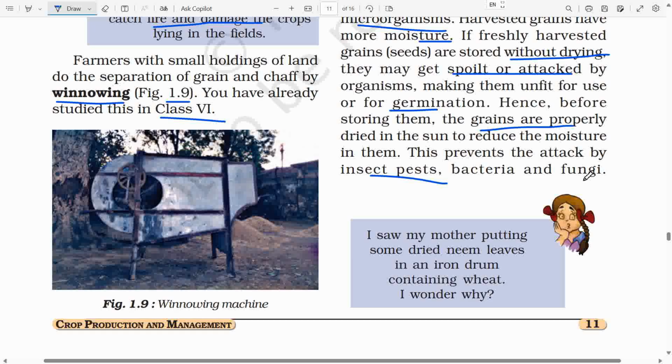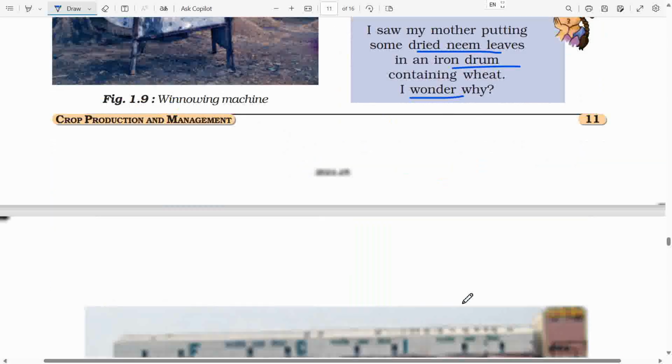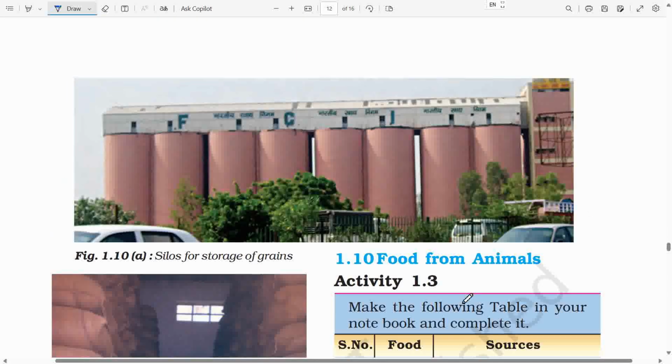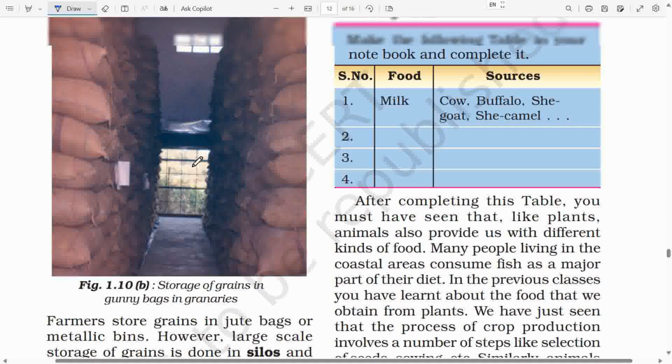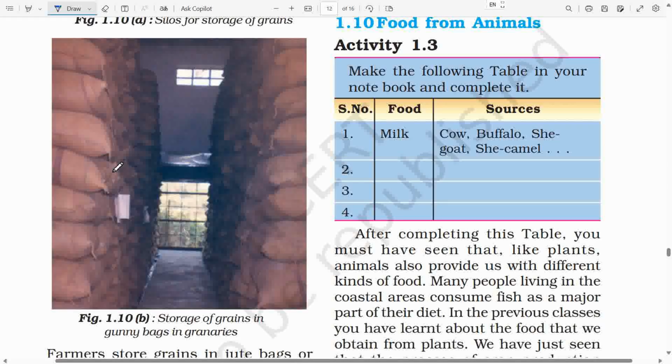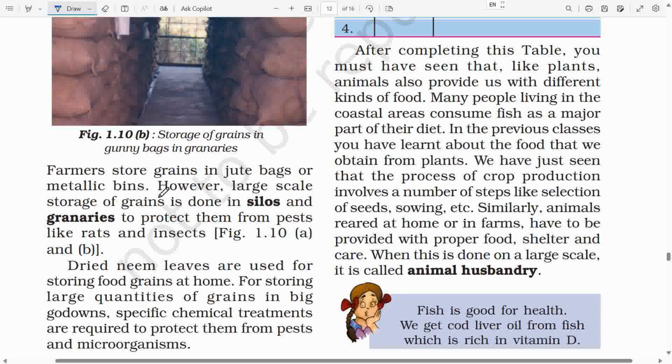Paheli said, I saw my mother putting some dried neem leaves in an iron drum containing wheat. I wonder why. Figure 1.10a shows silos for storage of grains. Figure 1.10b shows storage of grains in gunny bags in granaries. Farmers store grains in jute bags or metallic bins.